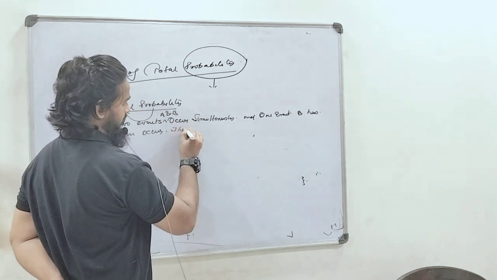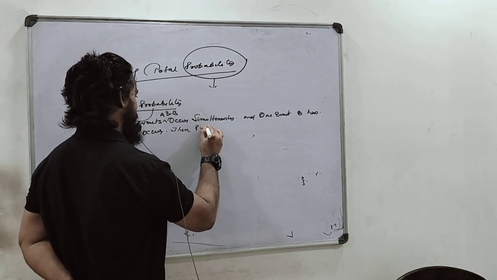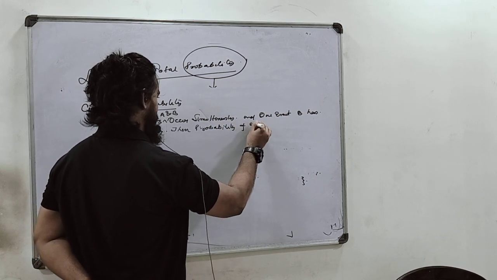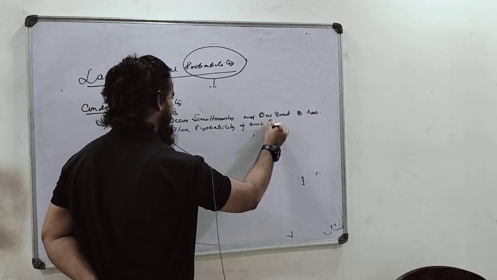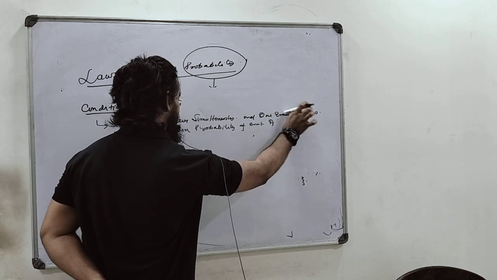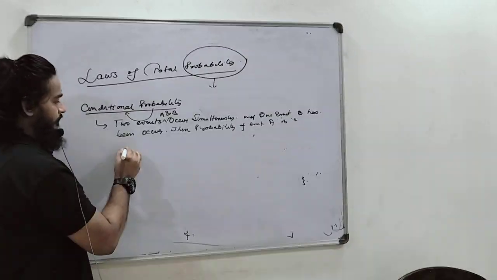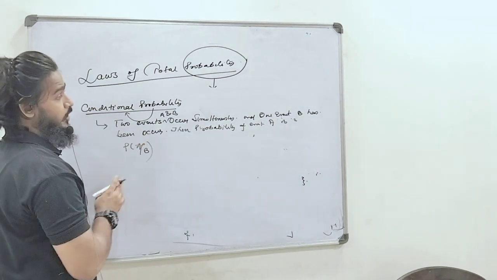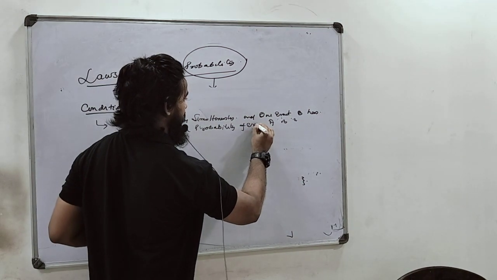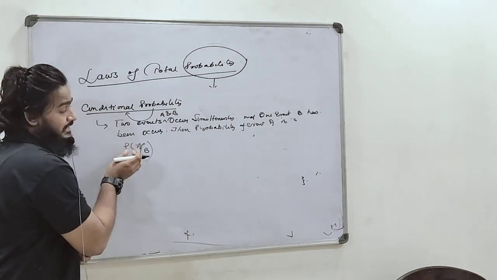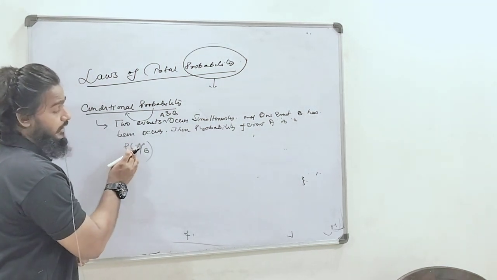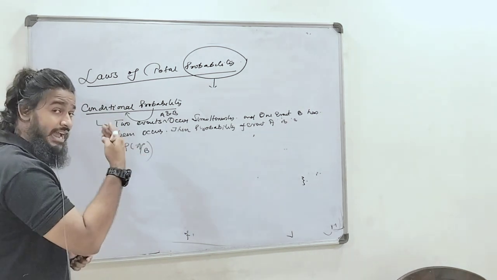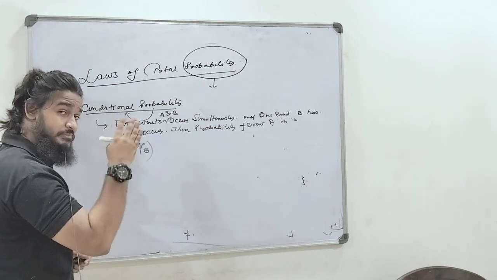Then the probability of event A is P of A by B. There is a significant meaning of the term P of A by B. P of A by B means the probability of event A when B has been performed, when B has been occurred.